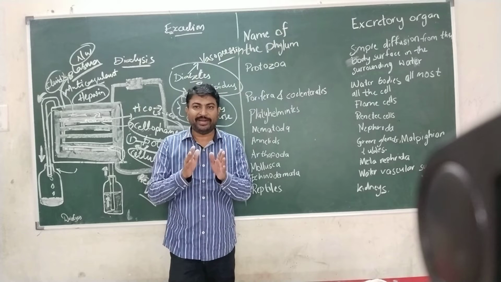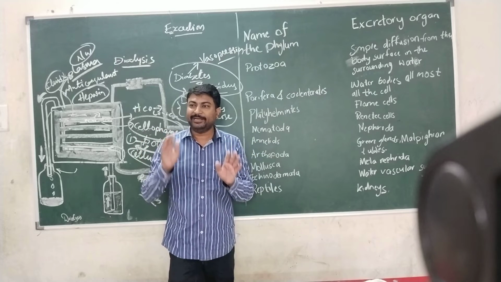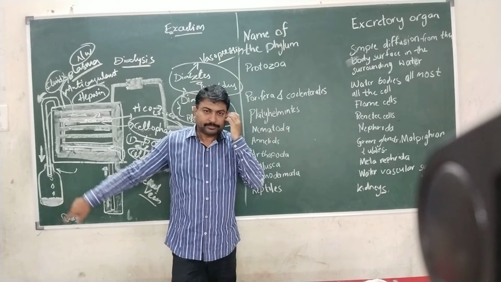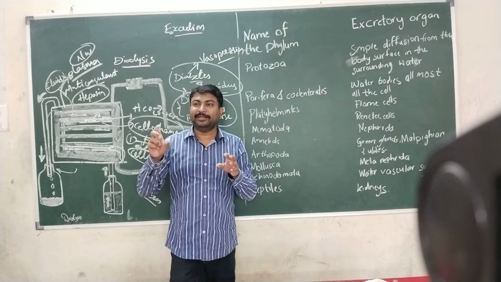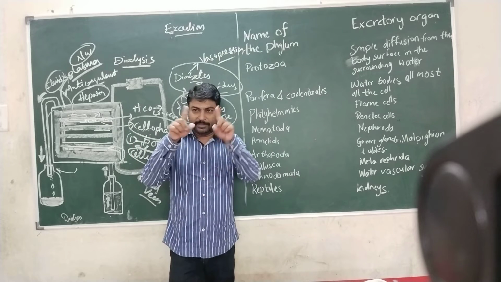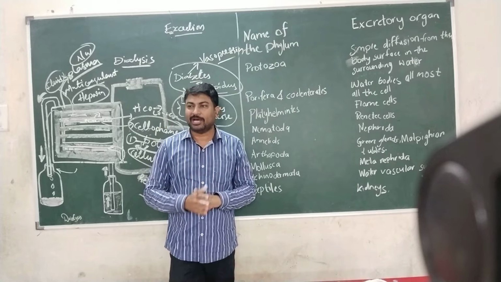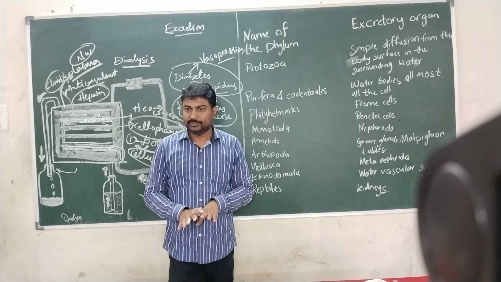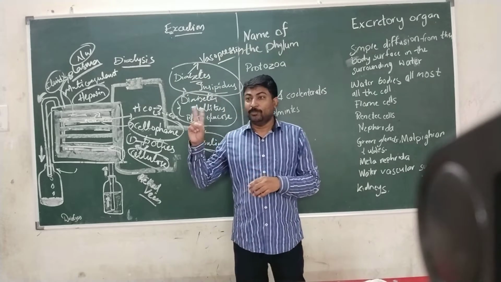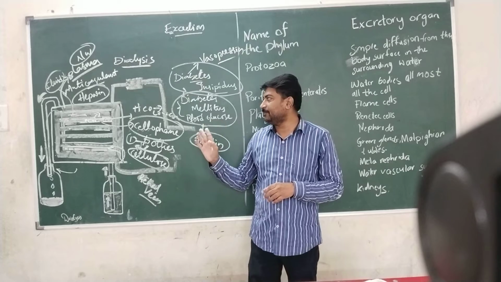Both the failed kidneys will not be removed in any case from that person's body, but instead the kidney donated by some person will be attached to the excretory system of that person, as a result of which that kidney will function normally. So this is how kidney transplantation takes place in a person whose both kidneys have been damaged. This is about kidney transplantation.